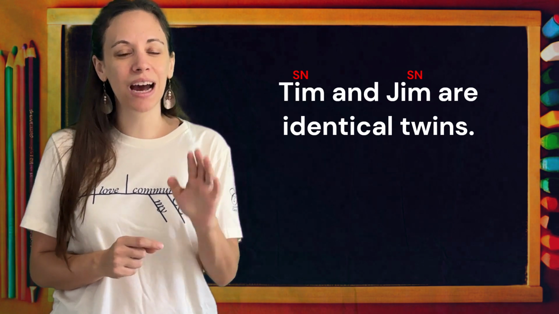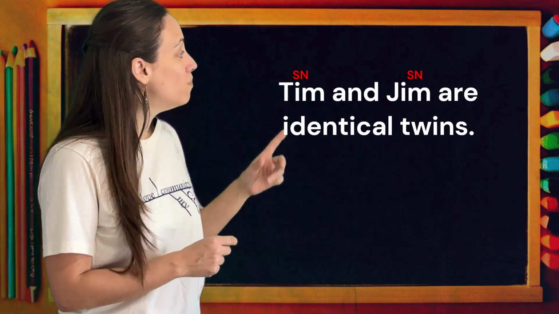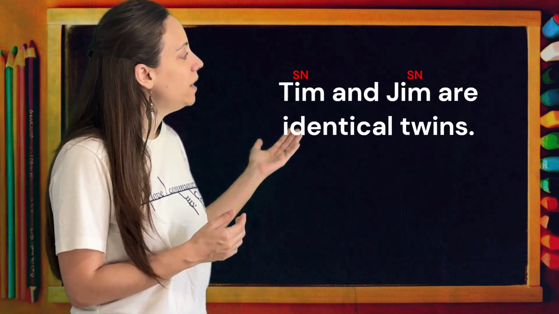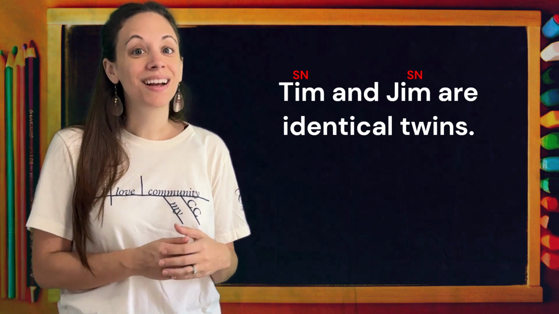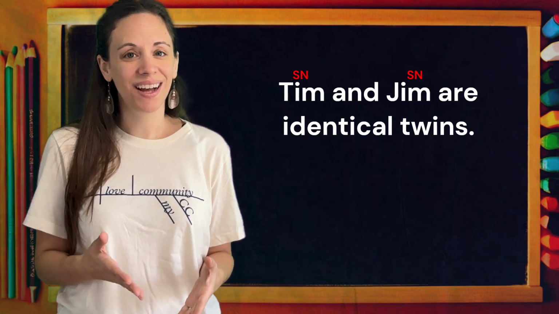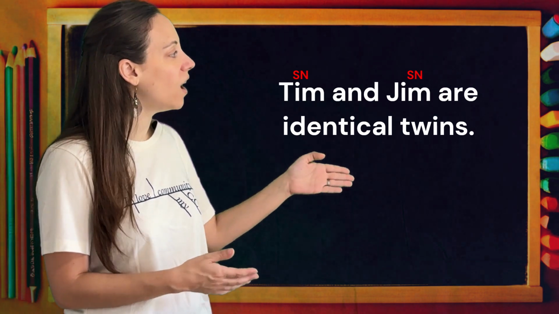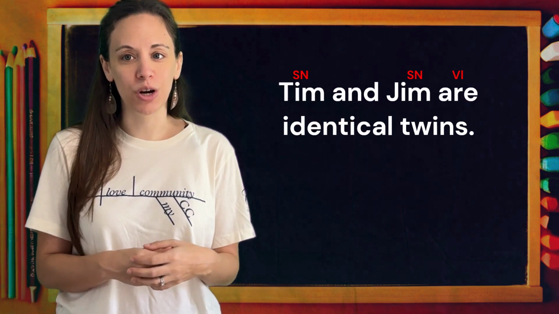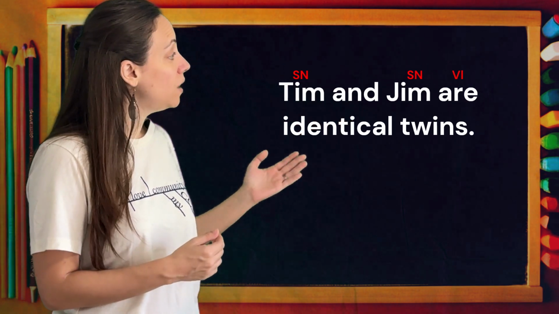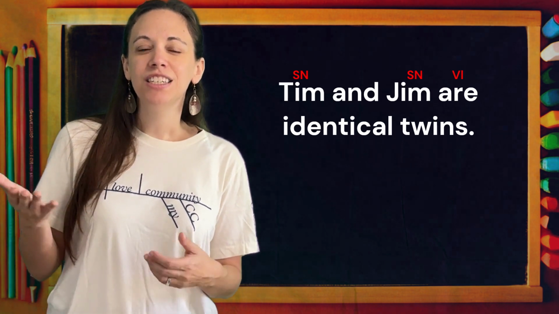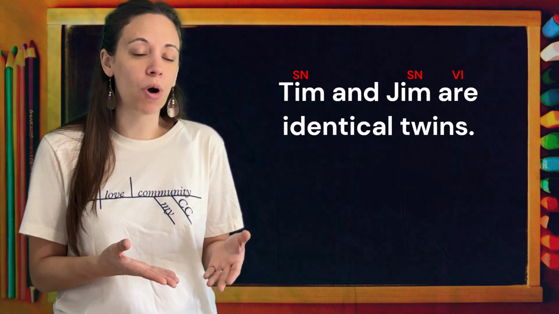And we'll come back to how we diagram that when we're finished. Both are subject nouns. What is being said about Tim and Jim? Tim and Jim are. Again, this is one of our state of being verbs, a linking verb in this sentence, are. We're going to label are as our verb. Tim and Jim are what? Twins. Does twins receive action from are?